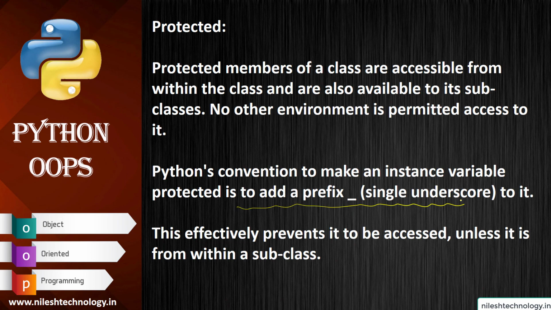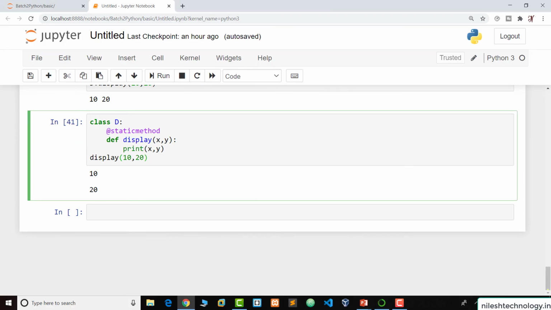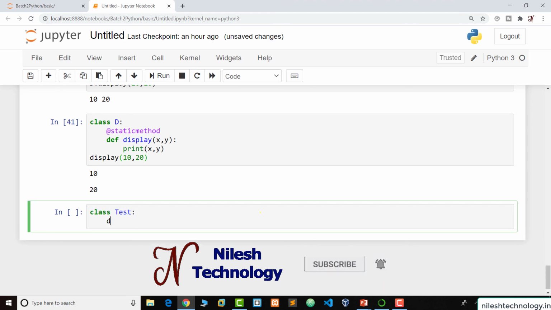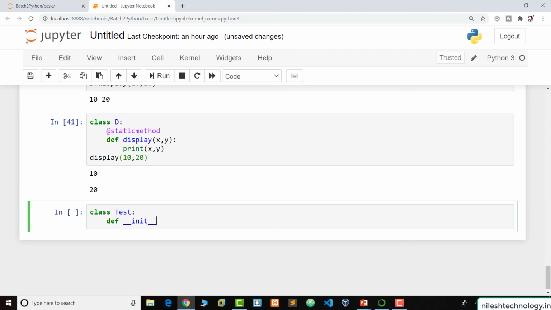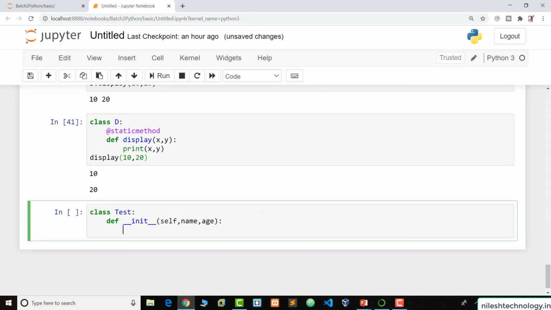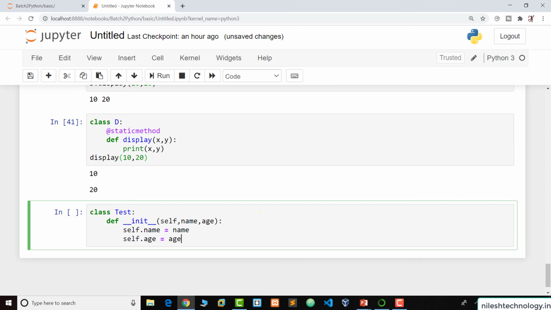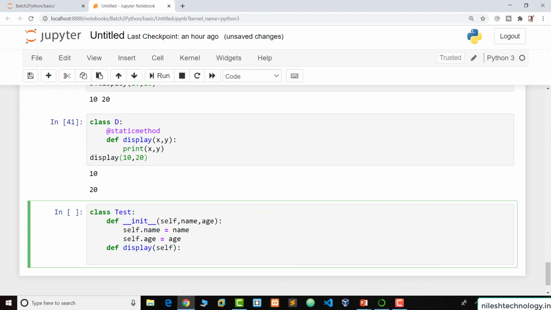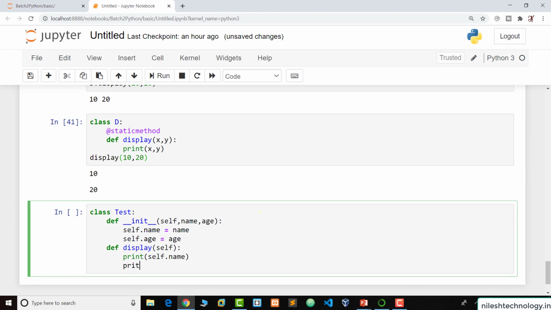So going to the Jupyter notebook. So see here, class, for example, Test. Here we are using a constructor with two parameters, name and age, and assign self.name equal to name, self.age equal to age. We define another function here, self, so print self.name, again print self.age.